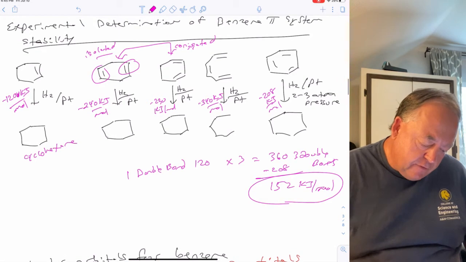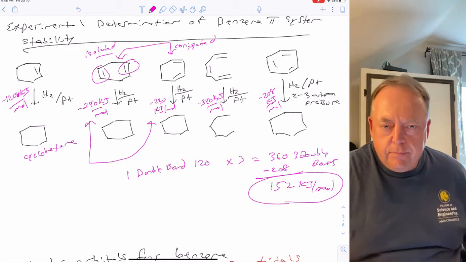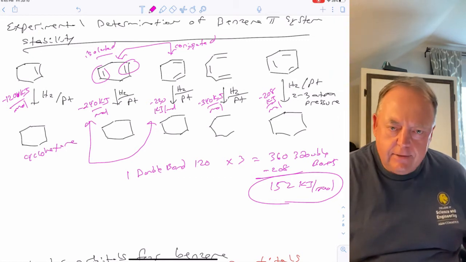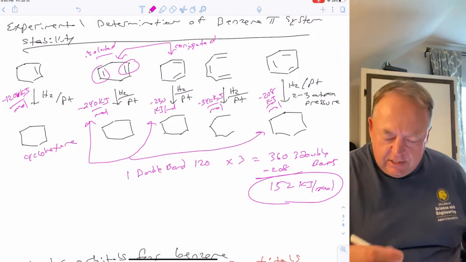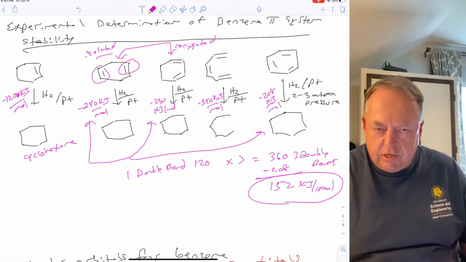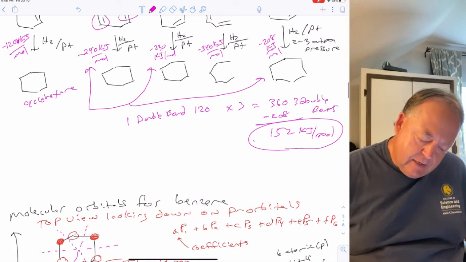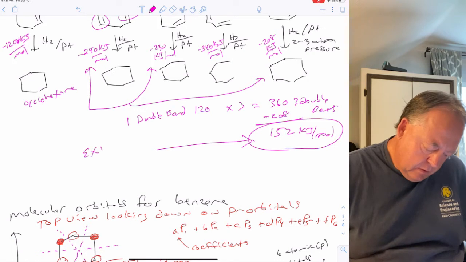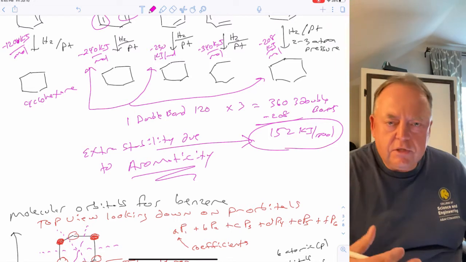And that's significant, especially if you compare these two. Right? If you compare those two, taking 2 double bonds and putting them in conjugation only got you 10 kilojoules per mole extra stability. But now all of a sudden, if it's 3 double bonds in conjugation and a cyclic ring, now instead of 10 to 20, now it's 152 kilojoules per mole more stable. And so that stability is due to what's known as aromaticity.